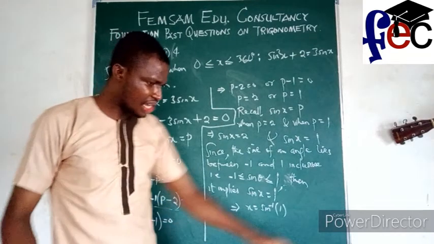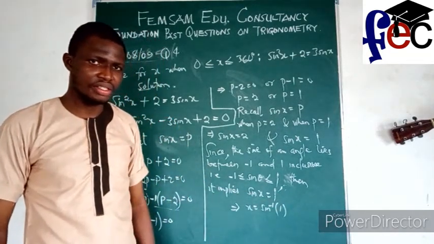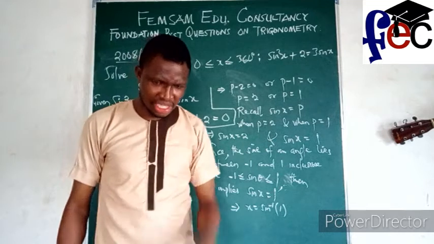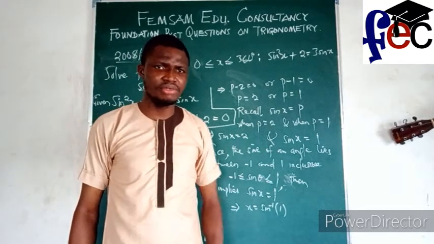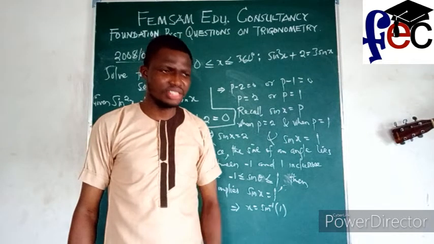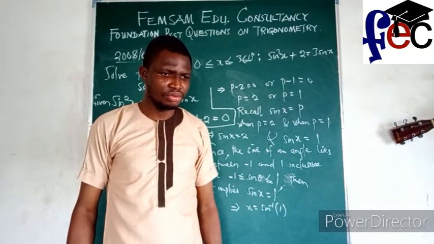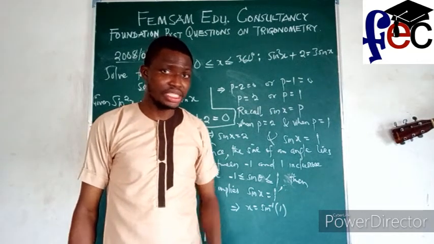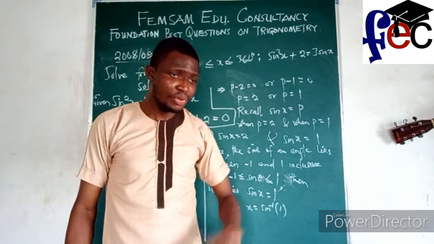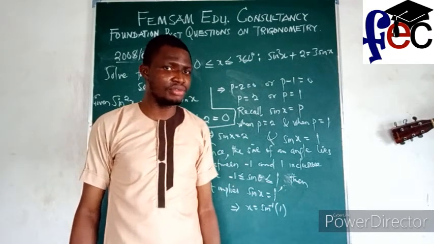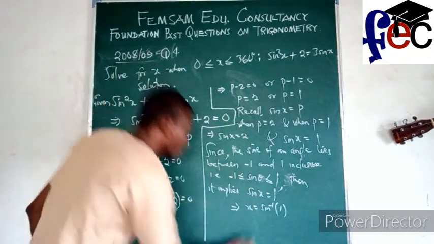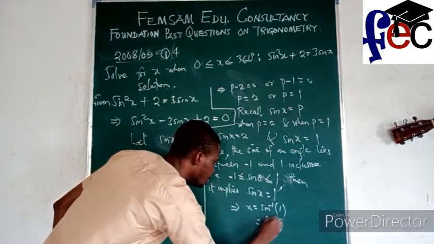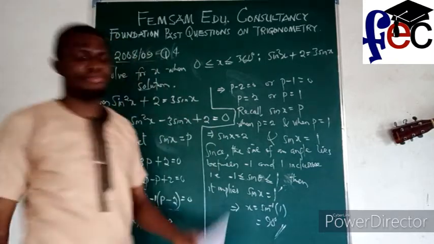So sine what will give me 1? That's sine 90. Yes, sine 90 will give me 1. Is there any other one? No, except we want to get an angle above 360 degrees. That's an allied angle. So the only value of x that satisfies this condition is angle 90 degrees. And that's the answer.